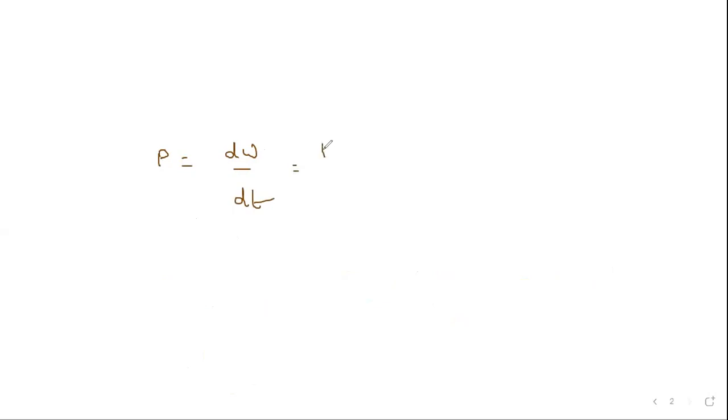Work is nothing but force into displacement, no? F bar dot ds bar by dt. And what can you write for ds by dt? ds by dt means displacement by time only, no? Displacement by time can be written as velocity. So power can be written as F bar dot V bar.